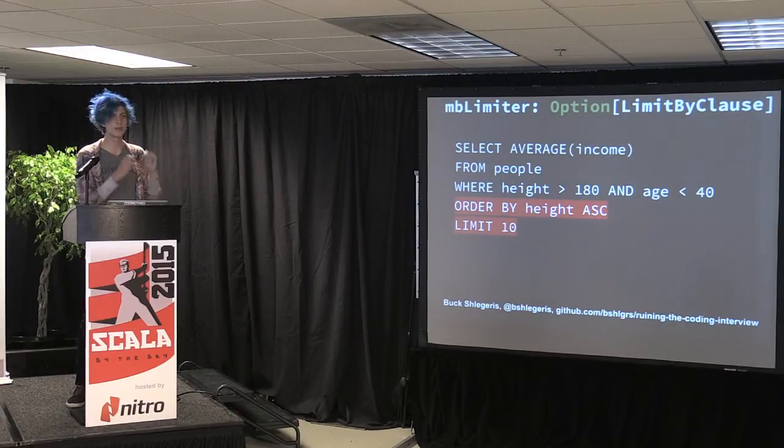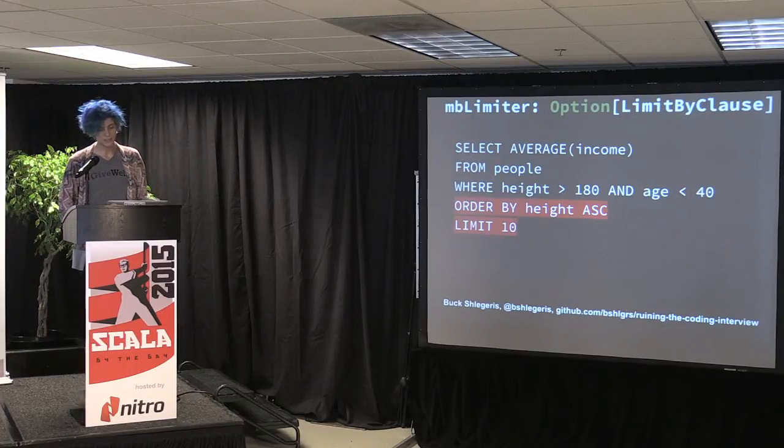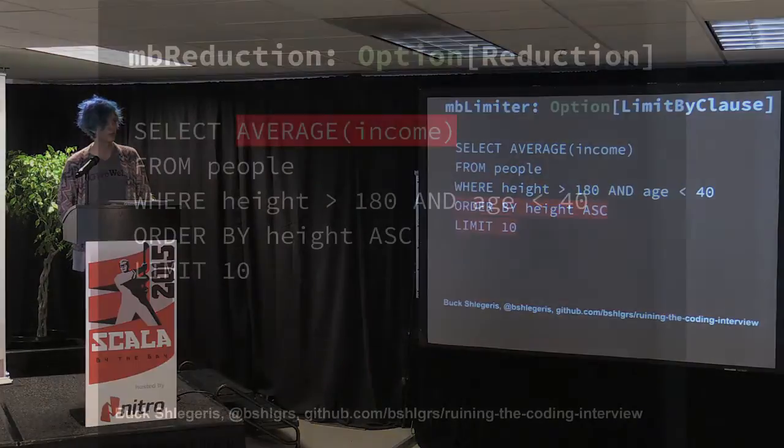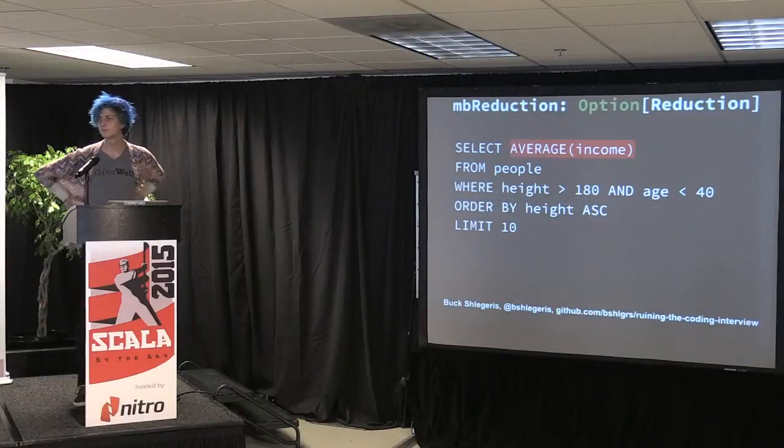So order by is basically the composition of a sort by and then a take where we don't care about the order. That's basically because I'm only looking at the unordered case of making fast queries at the moment. It's a mild hack that I'm doing at the moment. It's represented as an option of limit by clause because we might not have one. And finally, we have this maybe reduction, which is a thing which takes the list of things that return and reduces them down to a single value. Why is this an option of reduction?